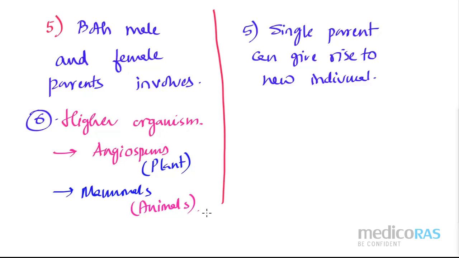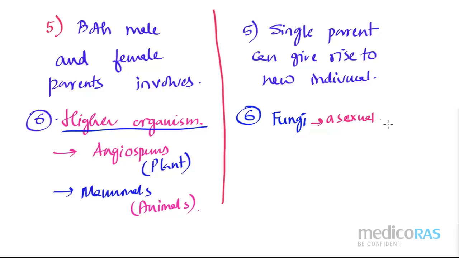Similarly, in case of plants, not only the angiosperm, gymnosperm also can go for sexual reproduction, right? In fact, fungi and algae can also go for sexual reproduction. But the thing is that if it is a higher organism, then they are truly sexual. Now here we can give some examples. Like fungi, let me write fungi, and whatever is in NCERT, that only I'm going to write. Fungi have sexual spores.